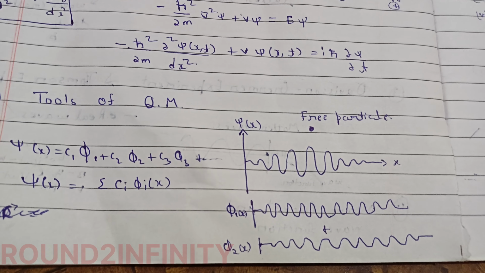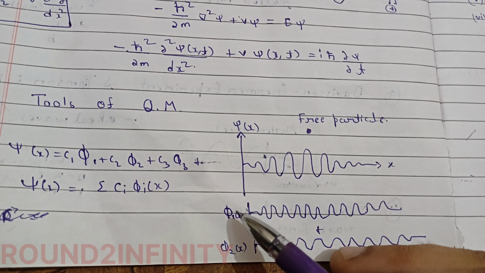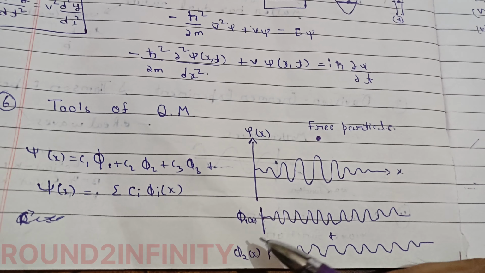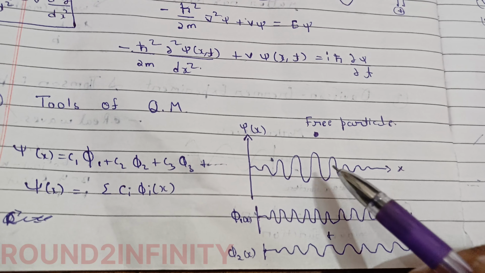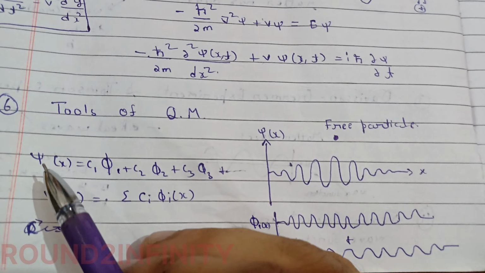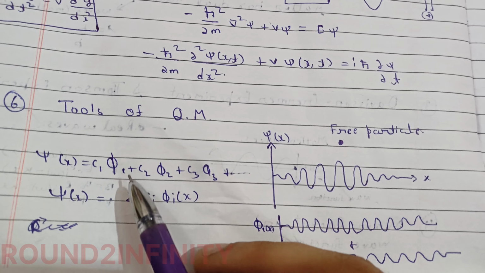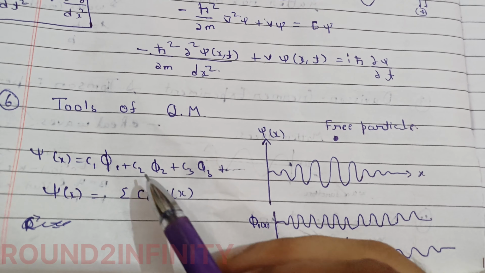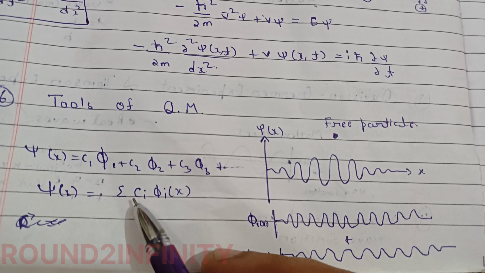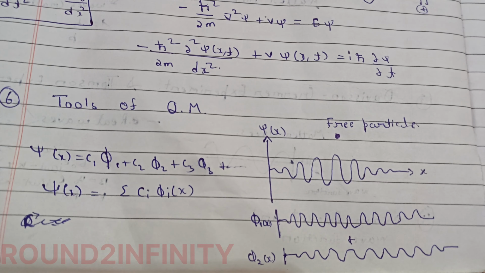These are monochromatic, so we represent them as phi 1, phi 2, phi 3, phi n. This wave packet is a superposition of these waves, so it can be written as psi(x) = c1 phi 1 + c2 phi 2 + c3 phi 3, where c1, c2, c3 are constants. So psi(x) can be written as the summation of ci phi i(x).